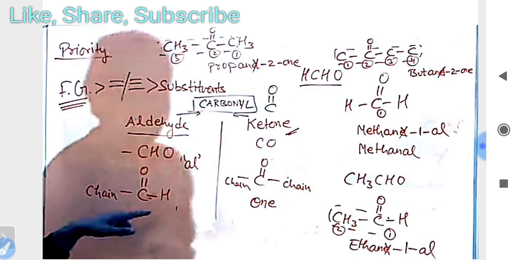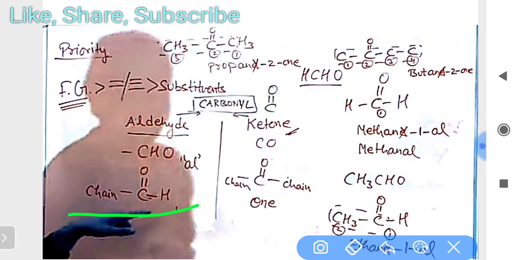For aldehyde, you can see here CHO. This is the chain structure. One thing I want to discuss with you is the difference between the groups ketone and aldehyde. It is so confusing. Whenever a C=O bond is present, it is a ketone, and CHO is an aldehyde. Whenever H is present next to this carbon, it means it is an aldehyde. When there is no hydrogen, and a carbon or other group is present, we call it a ketone.